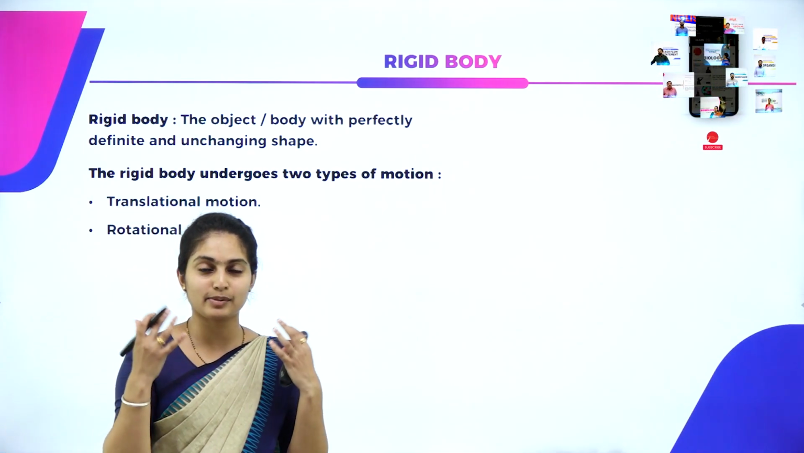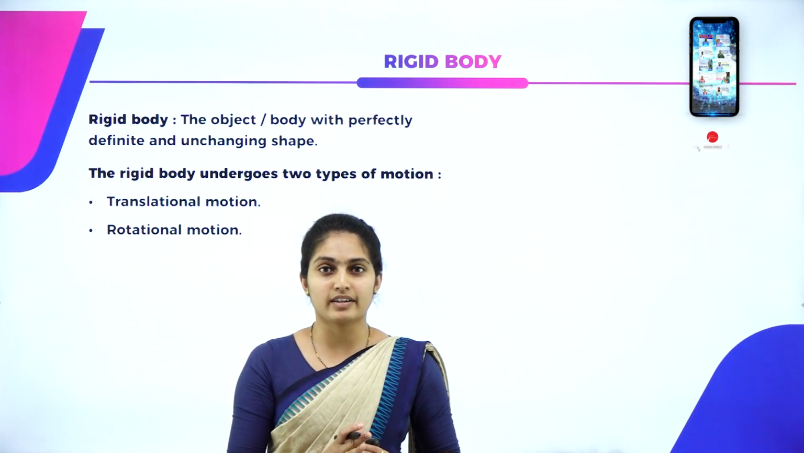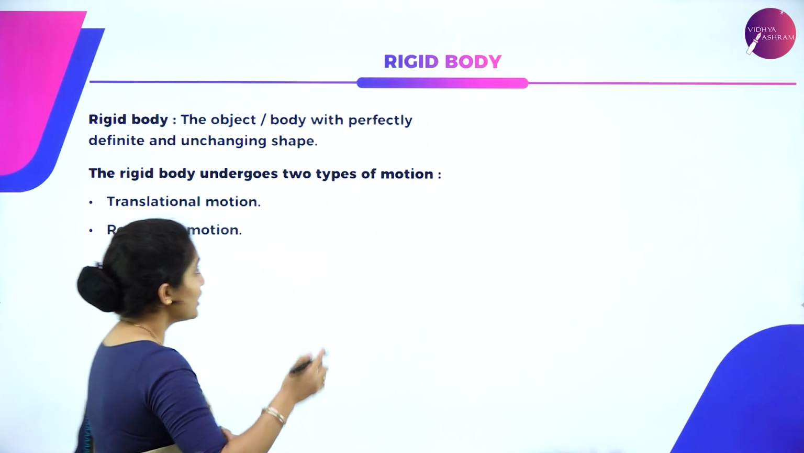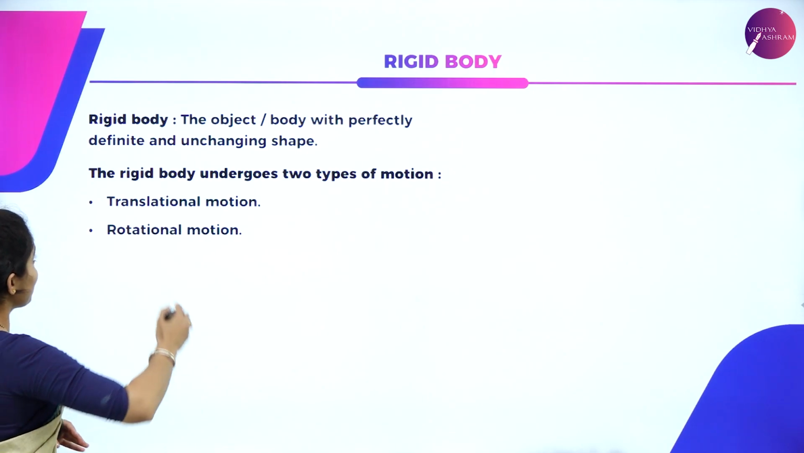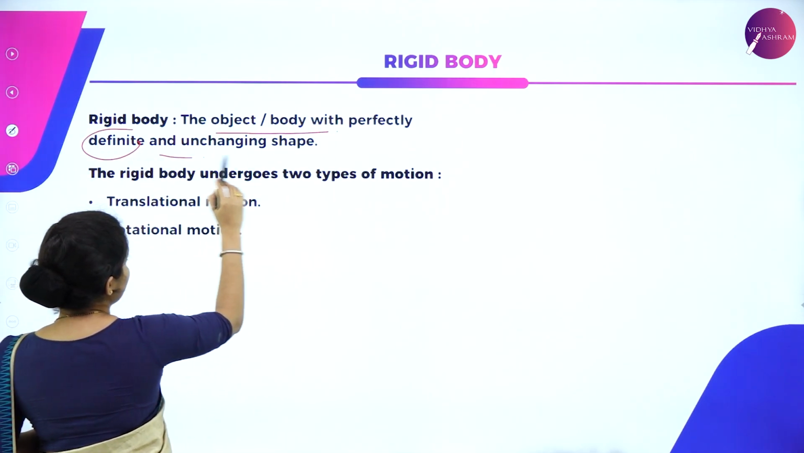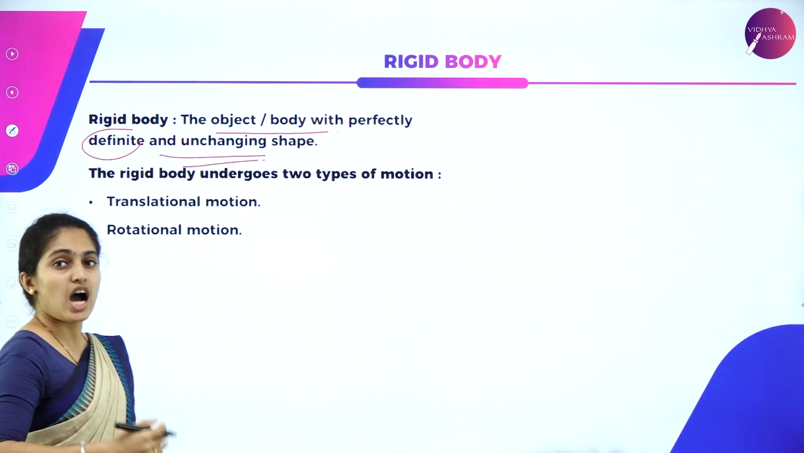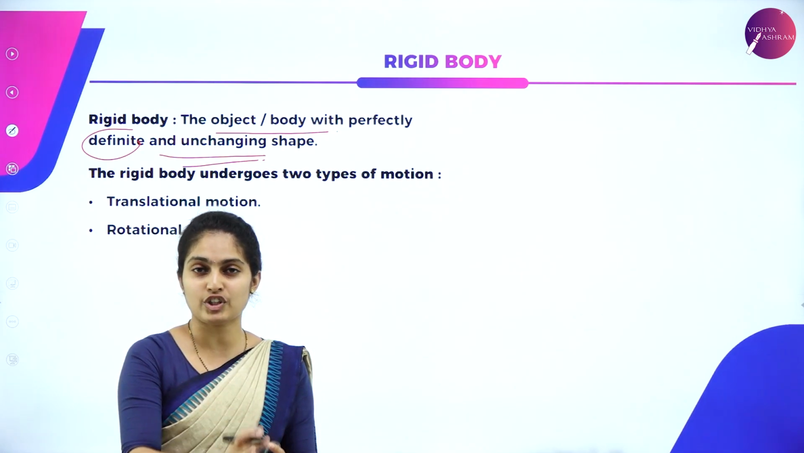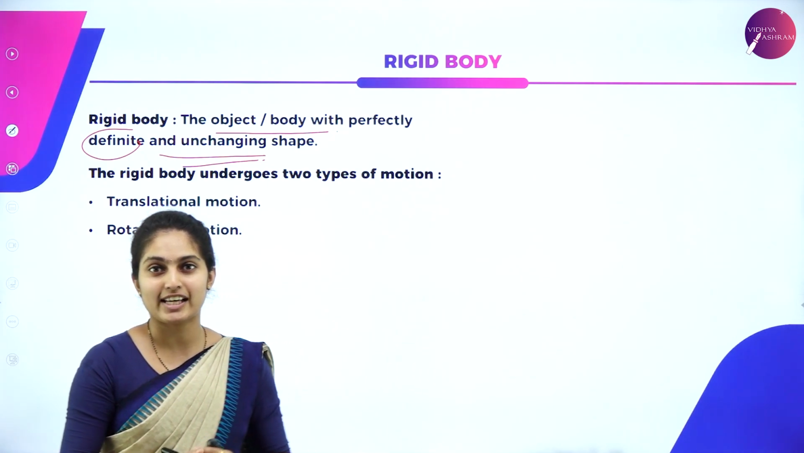Whenever this concept comes to your mind, system of particles, what kind of particles do we study here? Here we study rigid bodies. So what is meant by a rigid body? The object or body which is having a perfect and definite, unchanging shape, a rigid shape or a definite shape. Such a body is called a rigid body.